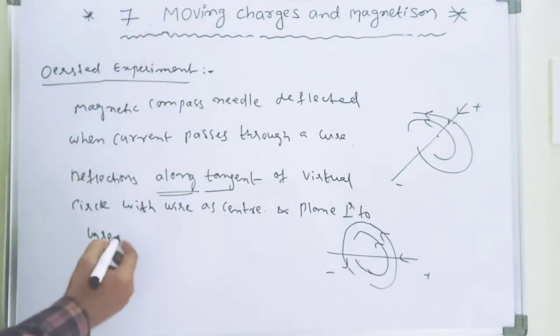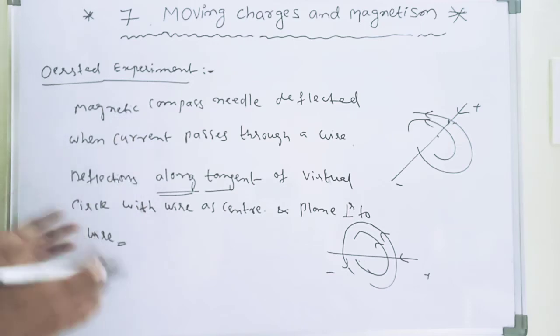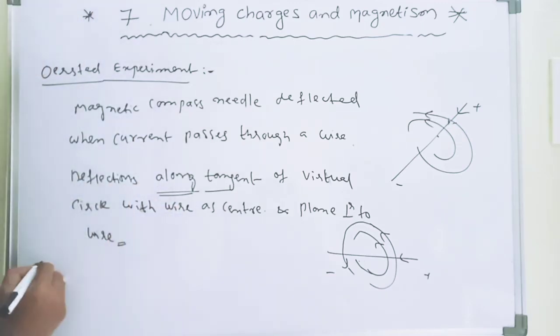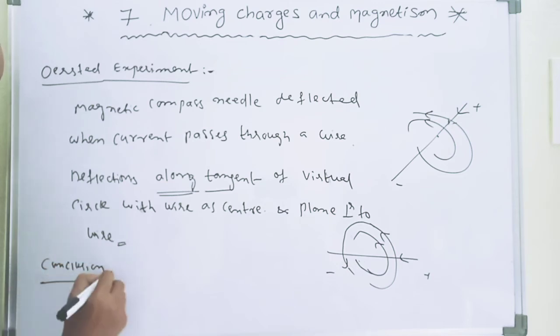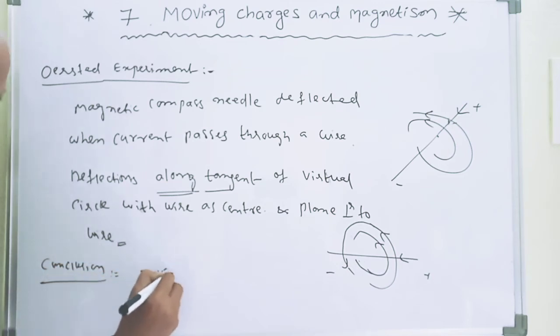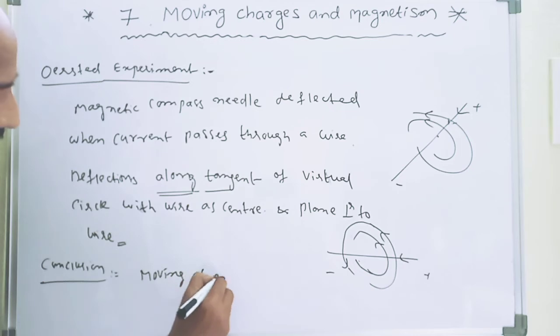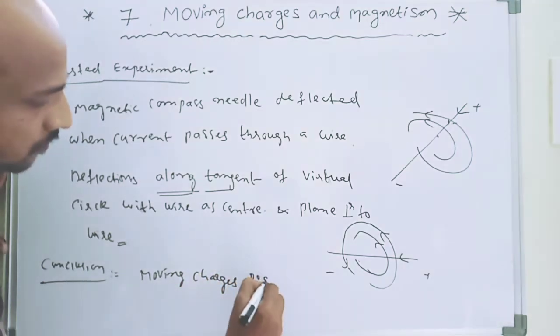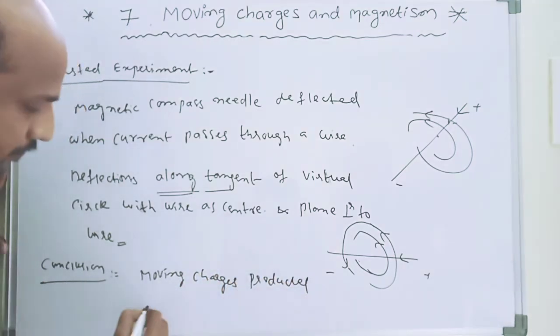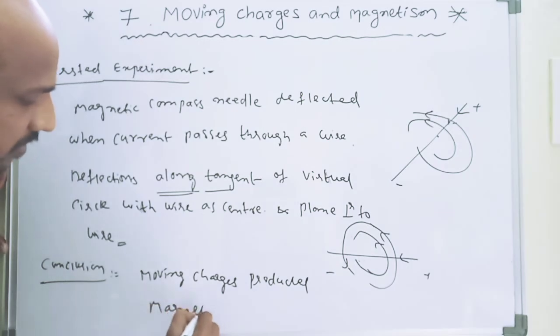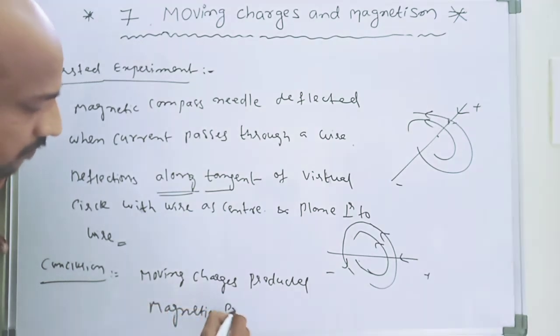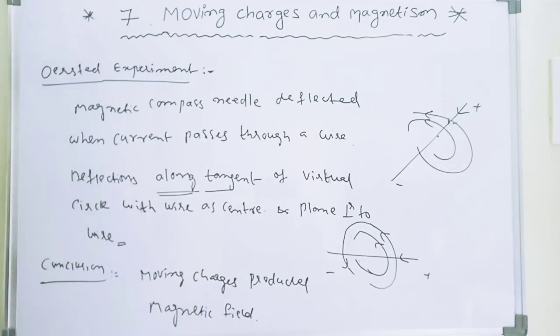Okay. This is the main statement here. Simply, we are writing the conclusion: moving charges produce a magnetic field. Very simple conclusion. This is the final conclusion. Okay, clear? This is the Einstein experiment.